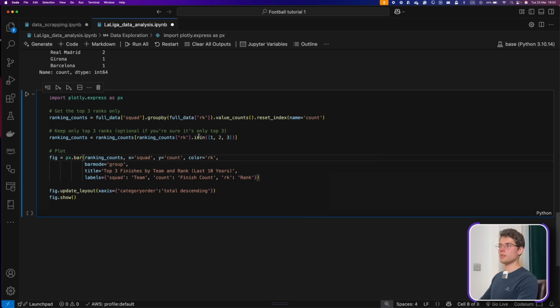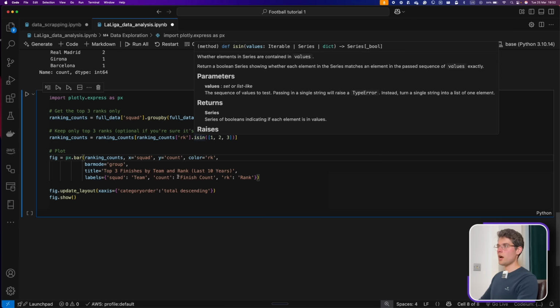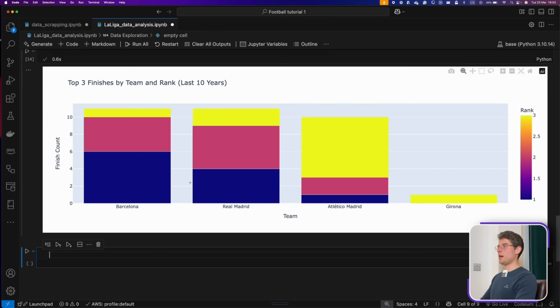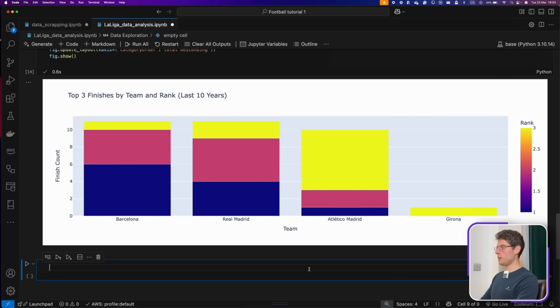Colors, you can basically go on Plotly's website and find all the gradients of the colors, and you can use whatever you want. The bar mode is grouped. We have a title, which is called the top 3 finishes by team and rank, so the top 3 ranking. And then we have labels, which we're going to see now that we run the code. So let's do it.